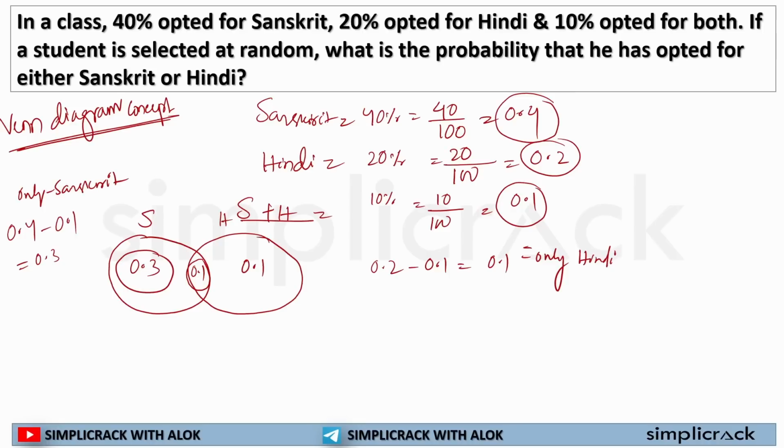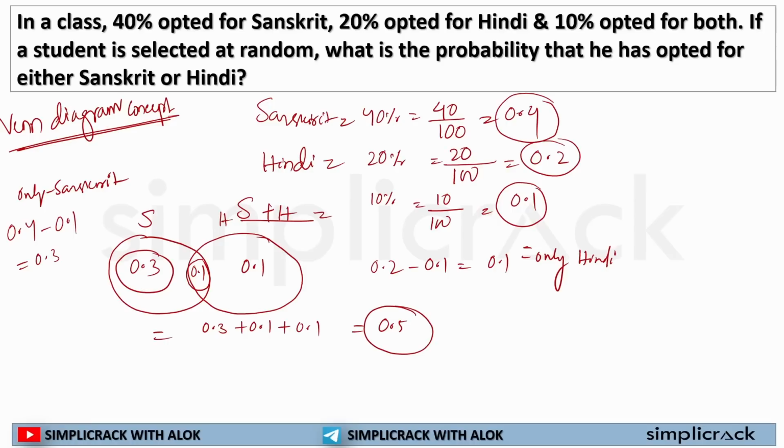This is only Hindi. This is only Sanskrit. So if I have to find out the probability, how would I find out? I'll simply write 0.3 plus 0.1 plus 0.1. This is the probability covering each and every student. So if I add it, I will get 0.5 as the probability of selecting a student randomly who has opted for either Sanskrit or Hindi.